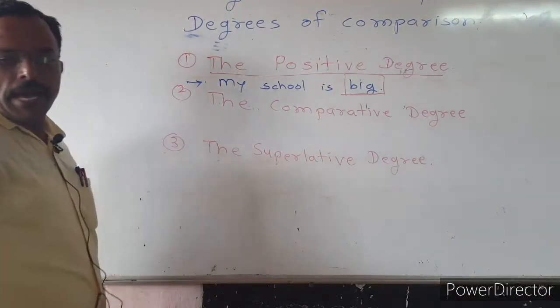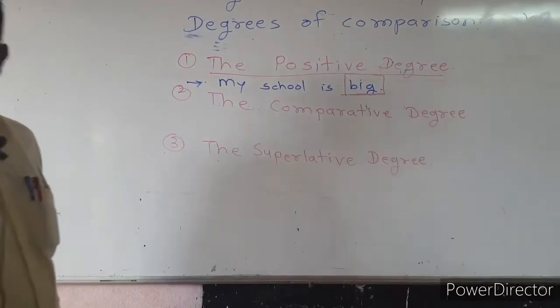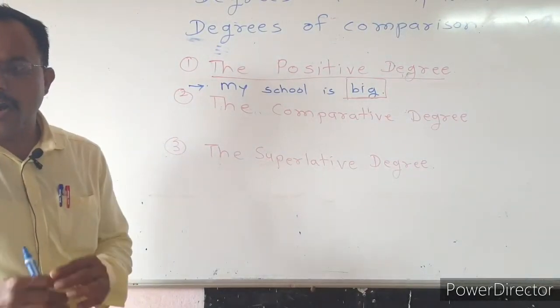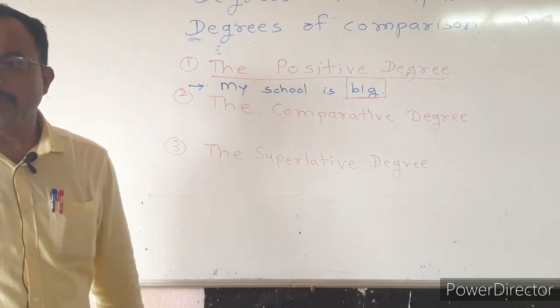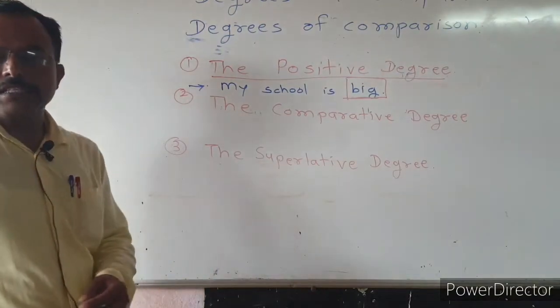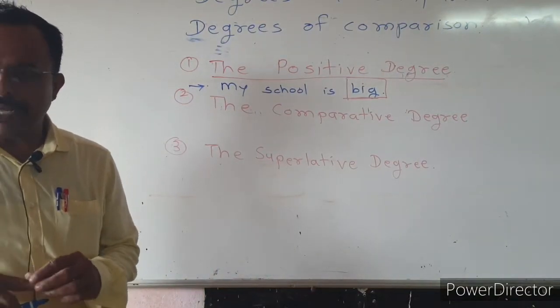Second, the comparative degree. The comparative degree refers to a greater degree of adjective as compared to the positive degree. It is used to compare two objects, people or places.